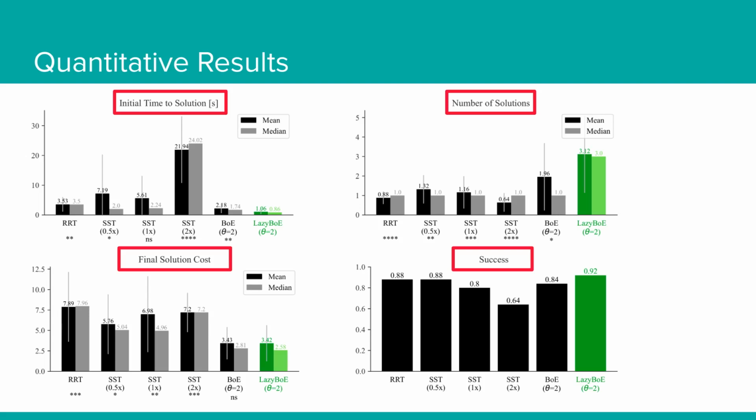We compare lazy BOE against several baseline kinodynamic motion planners, and demonstrate that our approach yields a statistically significant difference in initial time to solution, final solution cost, number of solutions, and success rate.